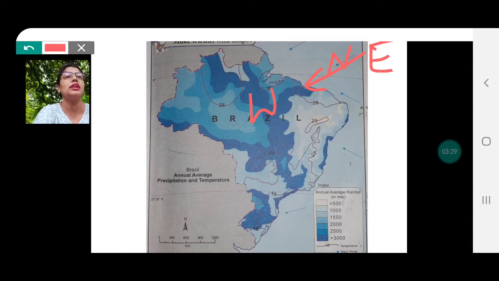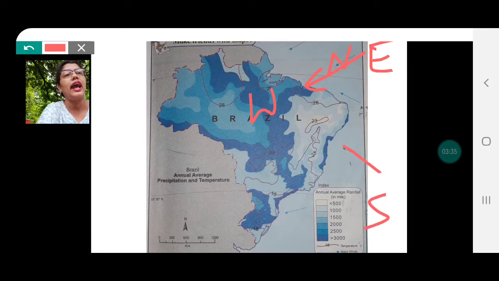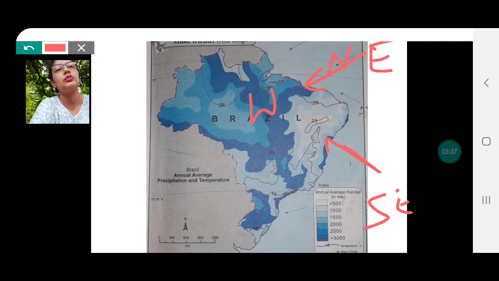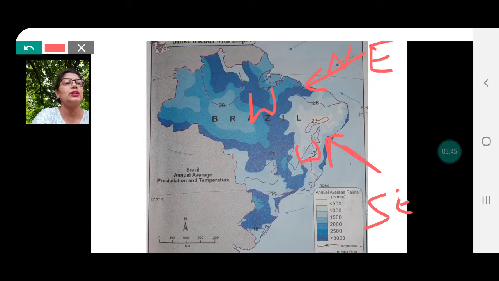What about the south then? So here you find the winds are blowing from south and this is east going towards west, right? Therefore, the winds in the south of Brazil are blowing from southeast. The next question is, what could be the reason behind that?